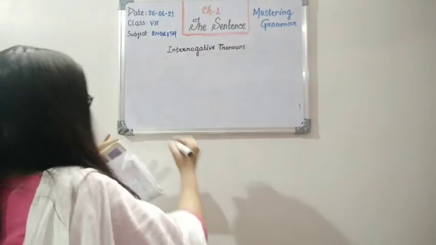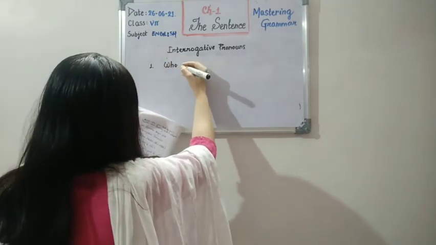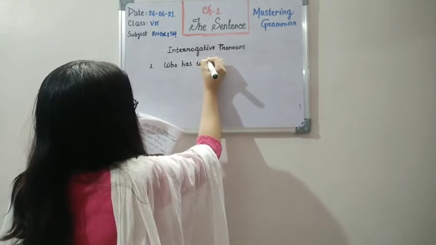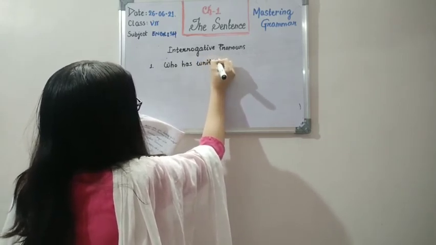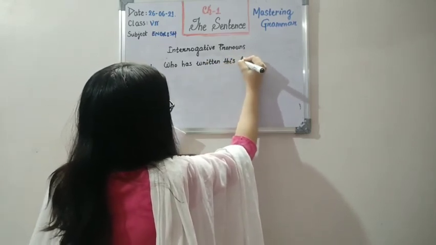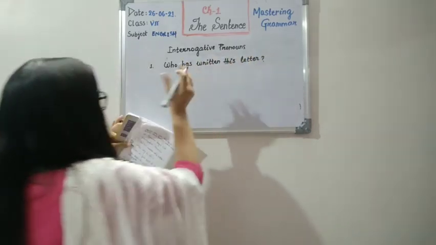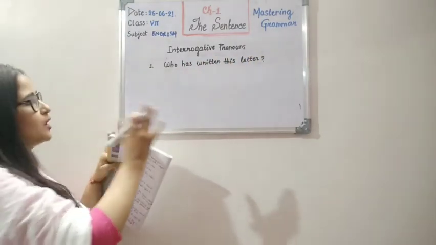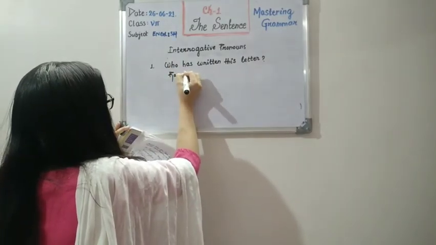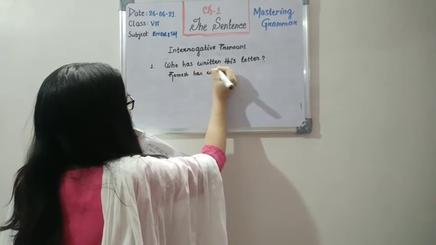So now let's go through some examples. First one is, who has written this letter? If you answer this question, let's see what we find out. Suppose I wrote, Ramesh has written this letter.